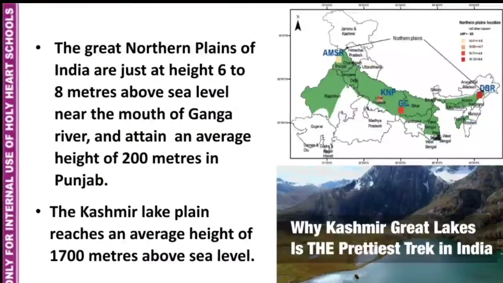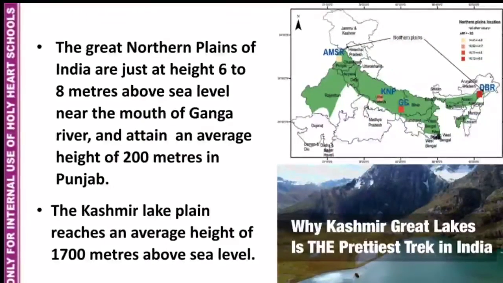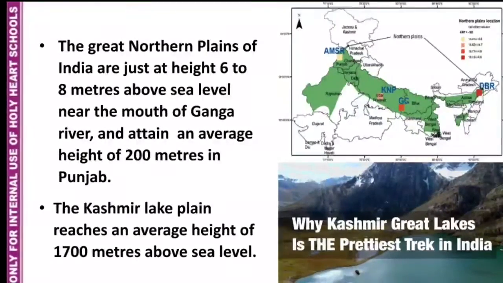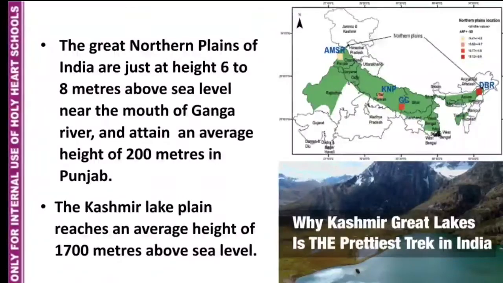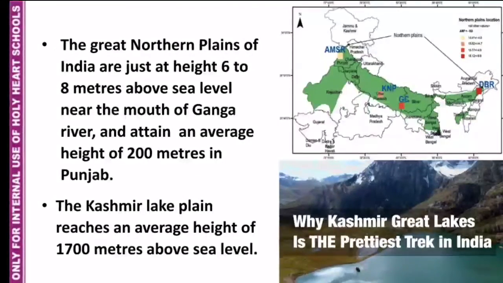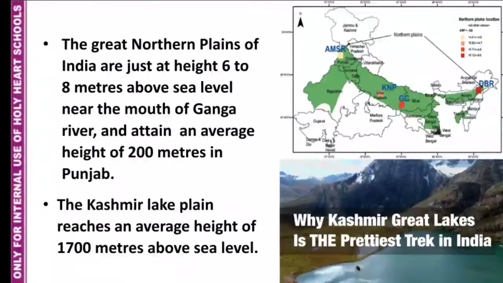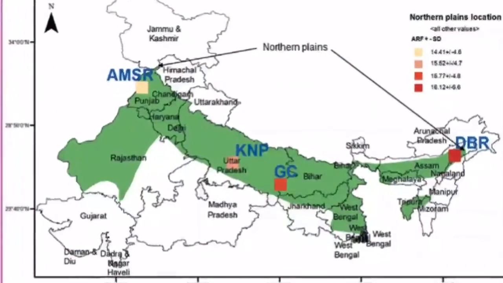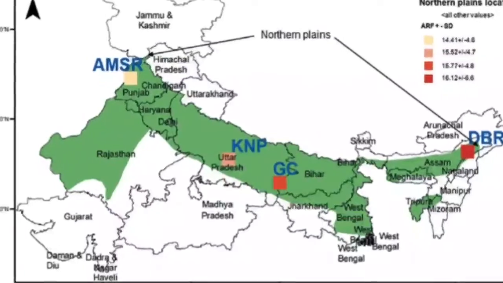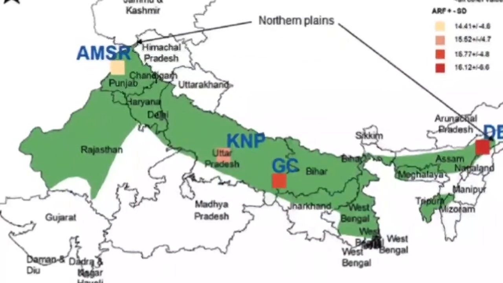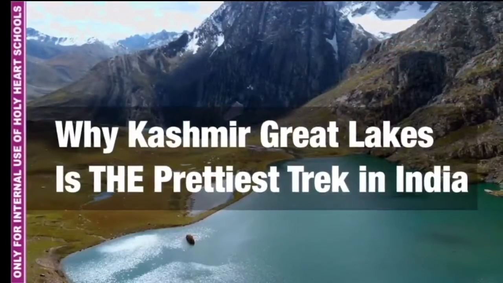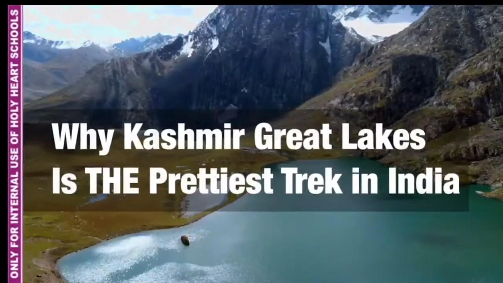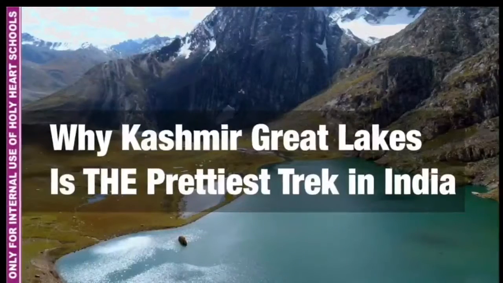The Great Plains of North India are just at a height of about 6 to 8 meters above sea level near the mouth of the Ganga river, that is in West Bengal, and attain an average height of 200 meters in Punjab. The Kashmir Lake Plain reaches an average height of 1700 meters above sea level.